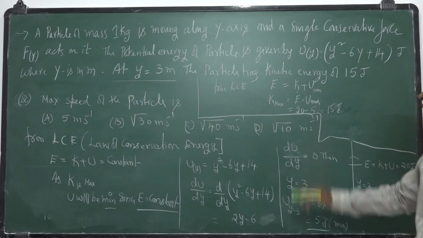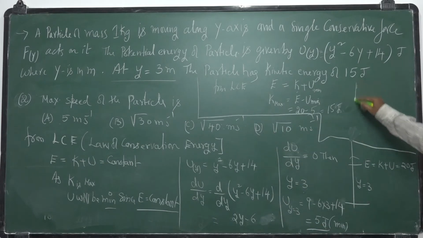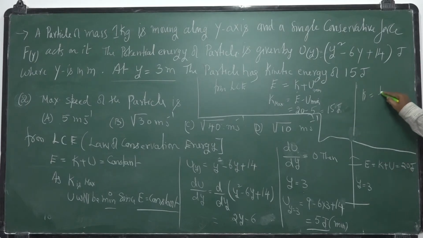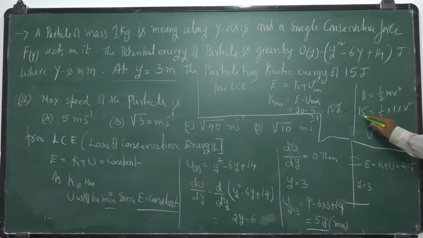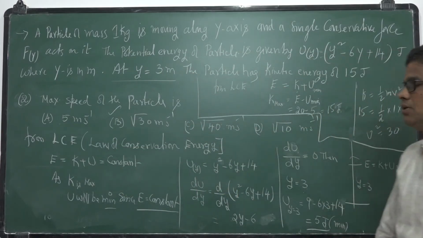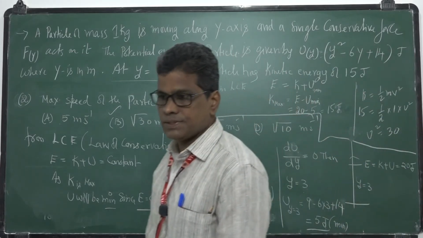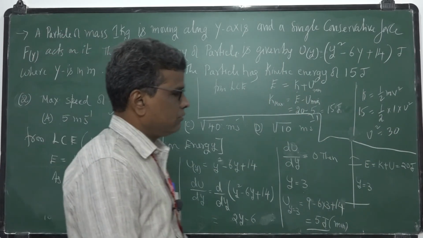This is the maximum kinetic energy. We want its speed. Kinetic energy is given by half mv square. K is 15, half m, and let the mass of the particle be 1, into v square. So v square is 30, so v is root 30. So the maximum speed of the particle is root 30. Okay, clear? Take this. Next one.